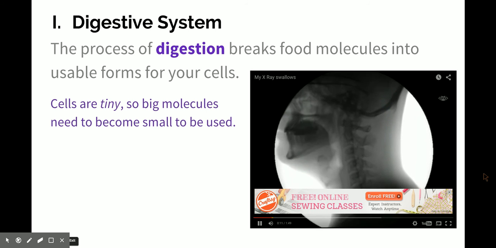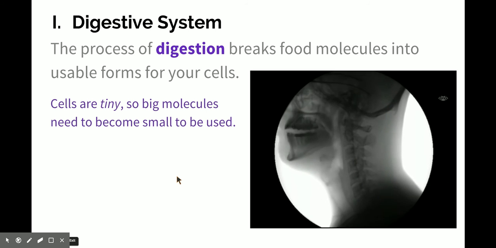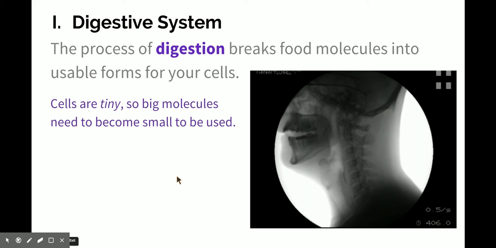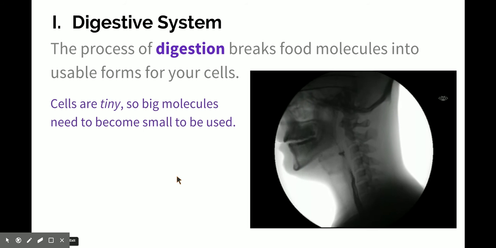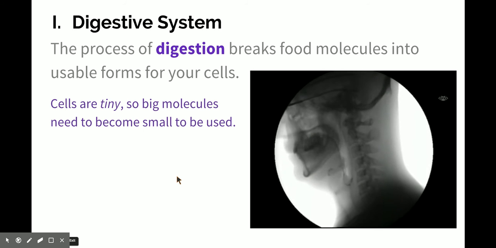Digestion is the process where large molecules, which we know are called polymers, are going to be broken down into small forms, which we know are our monomers. Now, the reason that your body needs to take big molecules in but break them down into small parts is because your cells are very tiny. You are a collection of cells that work together in order to keep you alive.